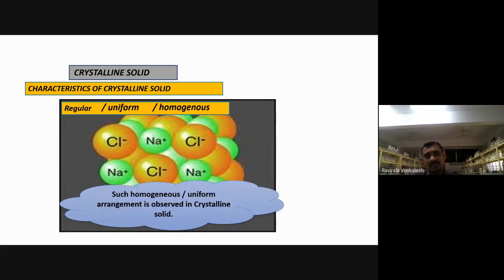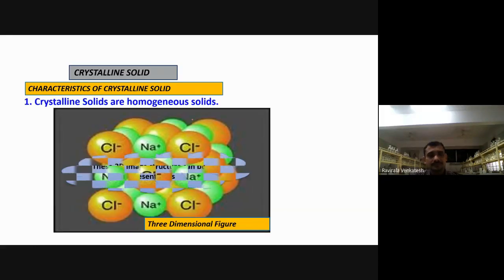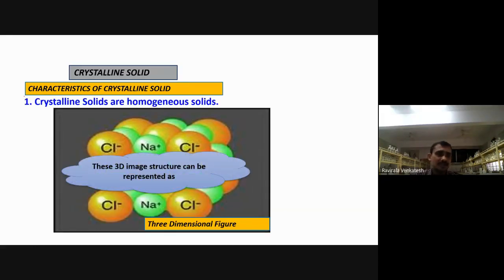Now such homogeneous uniform arrangement is observed in the crystalline solid. This is the observation of crystalline solid actually. First of all, the first characteristic is what? Crystalline solids are homogeneous solids. Homogeneous means same. The same composition you are going to have; no other composition you see here.